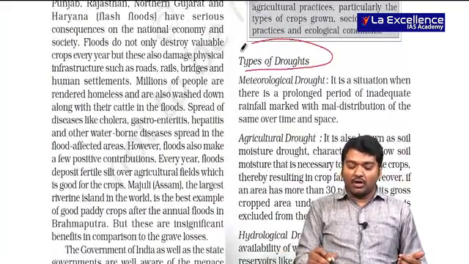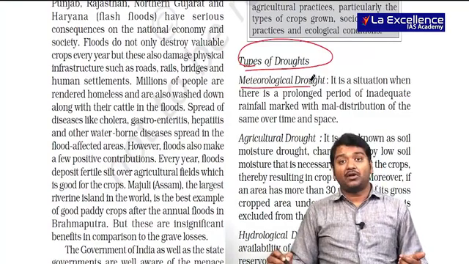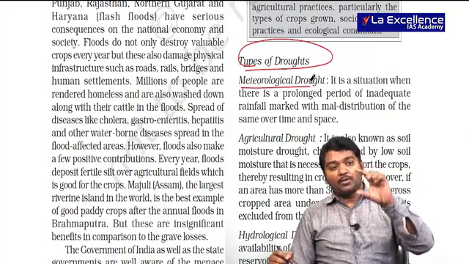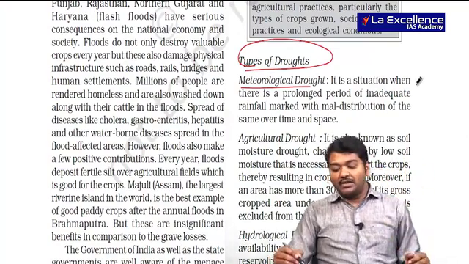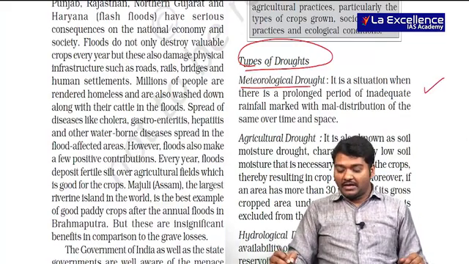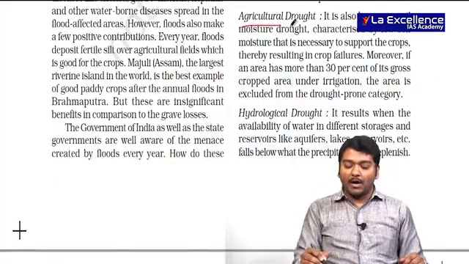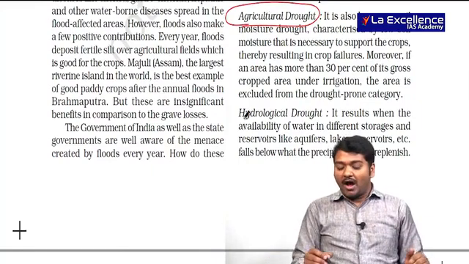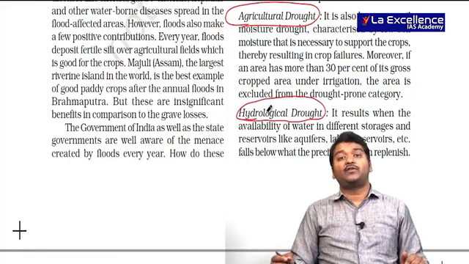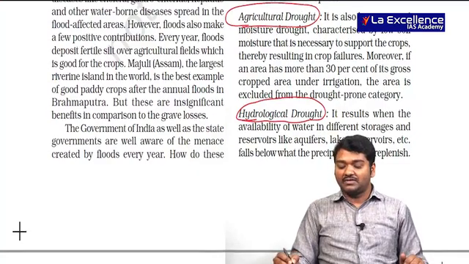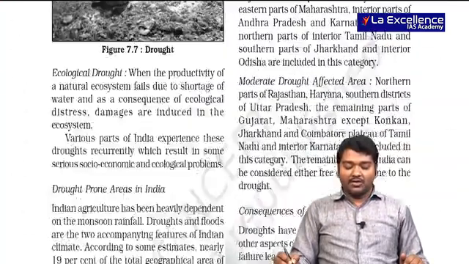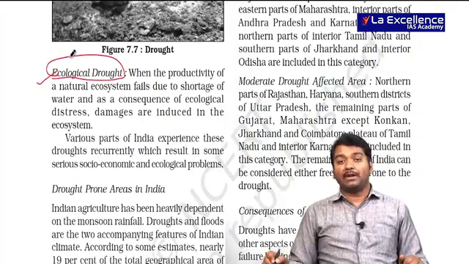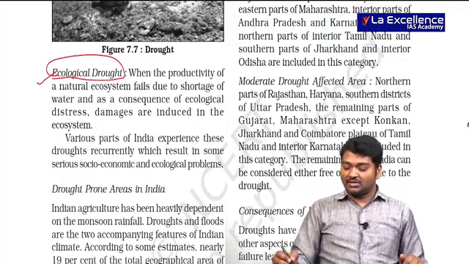And whenever we talk about droughts, we need to understand that there is something called meteorological drought. That is, according to the meteorological definition, if rainfall is not beyond a particular point throughout the year, then we call it meteorological drought. Agricultural drought is when irrigation or moisture is not available for agricultural activities. Hydrological drought is when drinking water is not available in rivers, lakes, and aquifers, and there is no rainfall. And then ecological drought is where the ecosystem cannot be maintained because of lack of water.